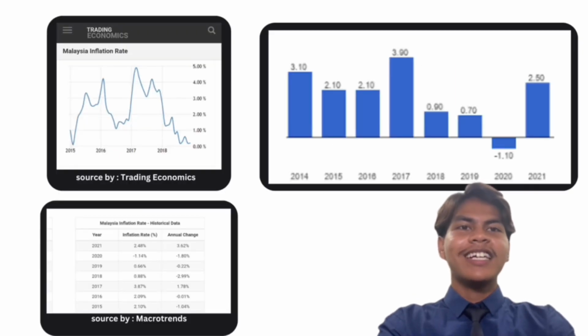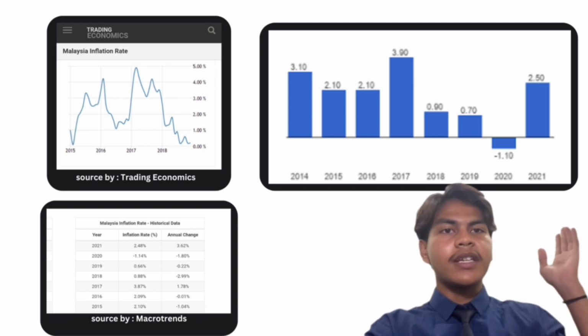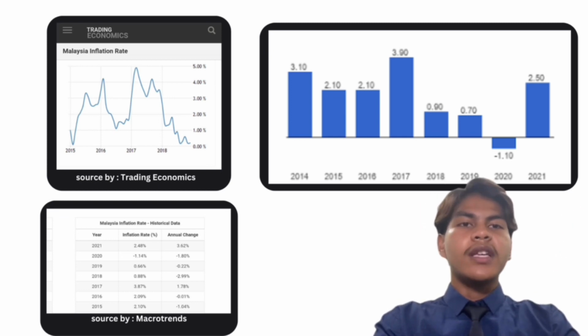In Malaysia, the trend of inflation from 2015 to 2019 was relatively moderate, with fluctuations occurring over the years. Here's a summary of the inflation trend during that period. In 2015, inflation was relatively low in Malaysia.